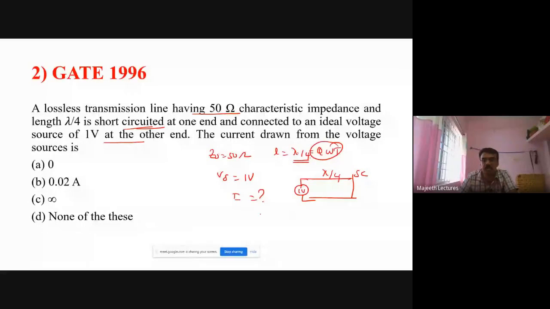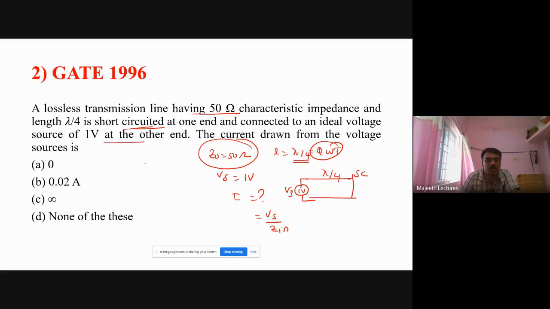We know I is equal to the voltage source Vs by Zin. So what is Zin?